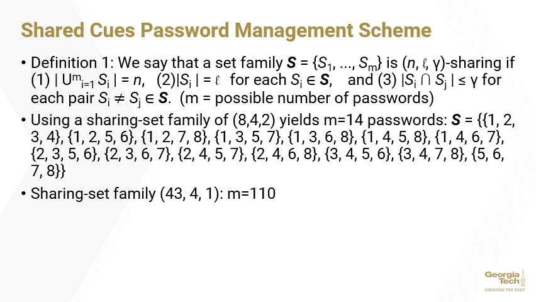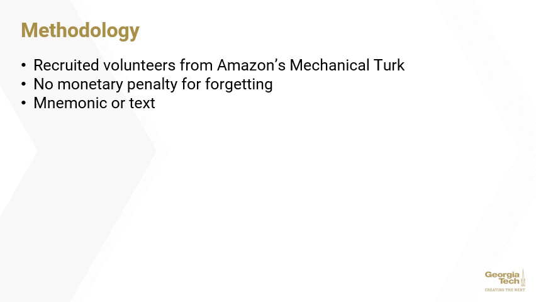Even if an attacker discovers one complete password, she must figure out another entire action-object pair in order to hack even one other password. As a demonstration of the power of this technique, a sharing set family of (43, 4, 1) has 43 unique secrets, but each password may only share one secret with any other. This yields a whopping 110 unique passwords.